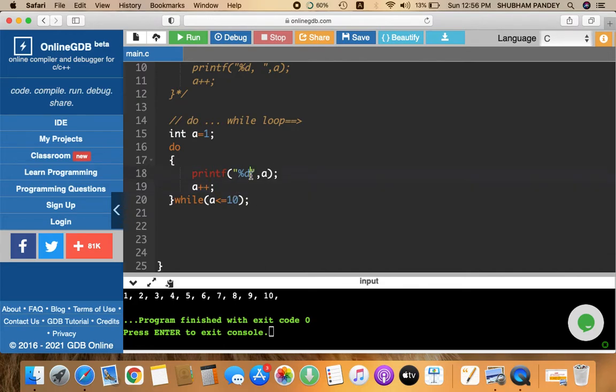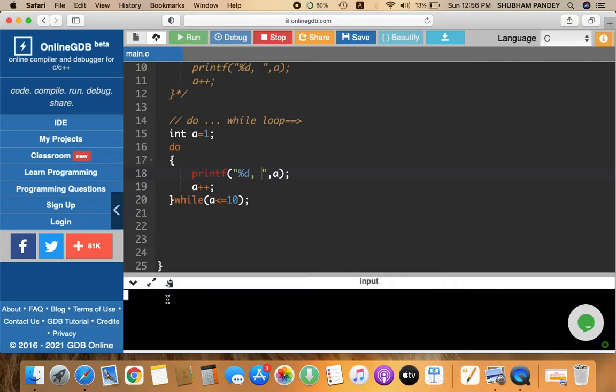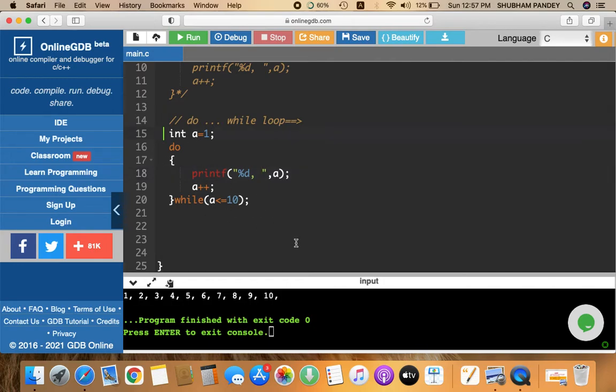Now we want to print our output with a comma and a gap, so I am going to put that here and run the code again. Now again the values from 1 to 10, comma separated, are printed. Okay, so I hope the syntax for the do while loop is also clear to you. Now I am going to again comment out this section and move towards the for loop.